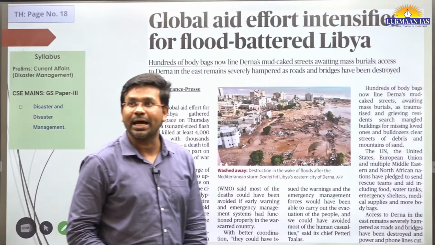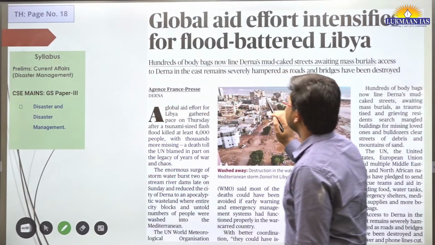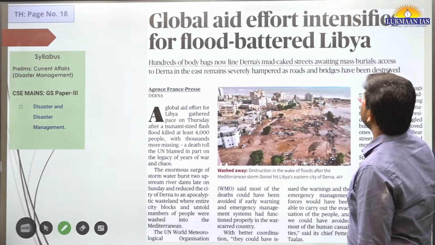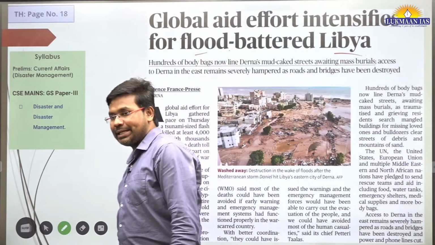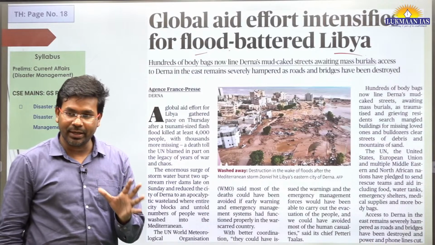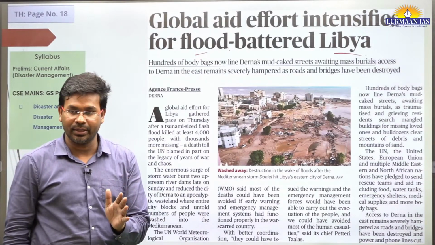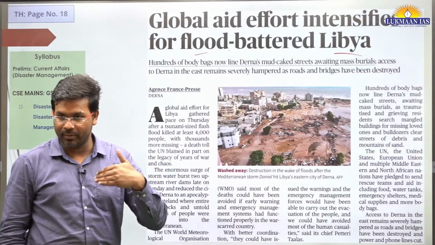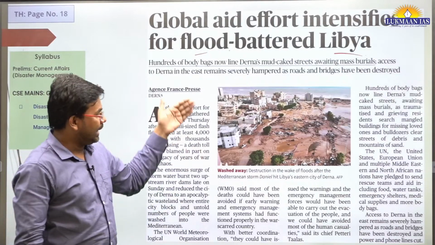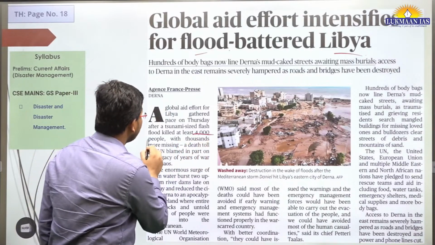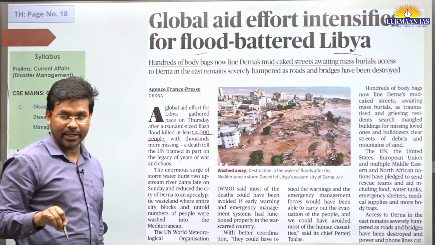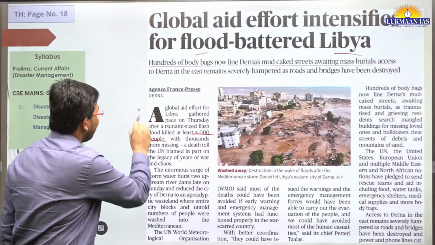This is going to be the last topic for the day. It says global aid effort intensifies for flood-battered Libya. So recently a tsunami-like flood came. This is known as a flash flood. All of a sudden that flood came, and it has killed around 4,000 people. Around 4,000 people have been killed in Libya. And why have these people been killed?